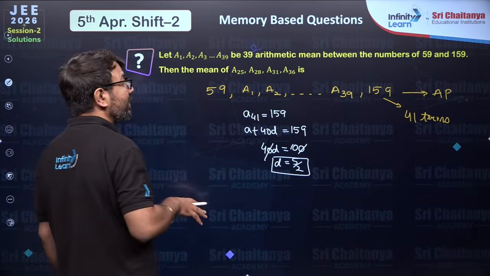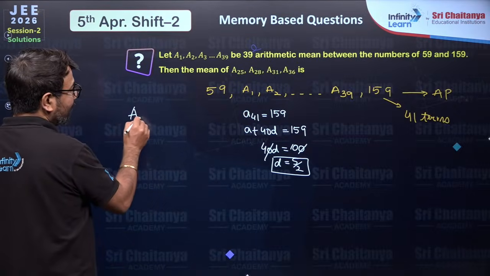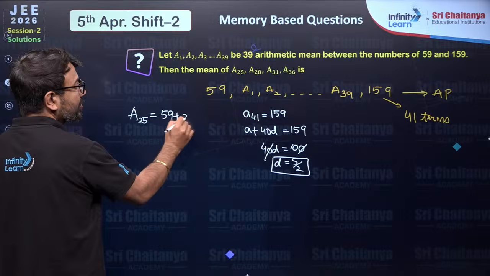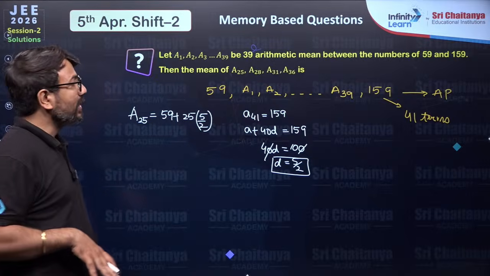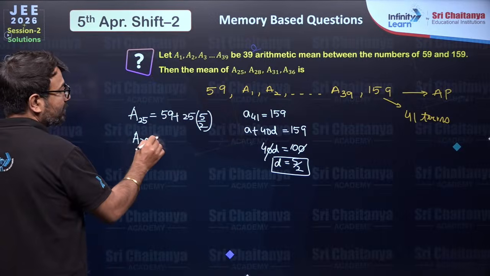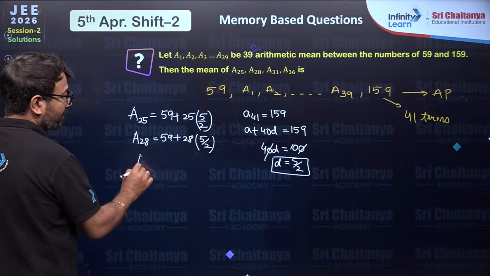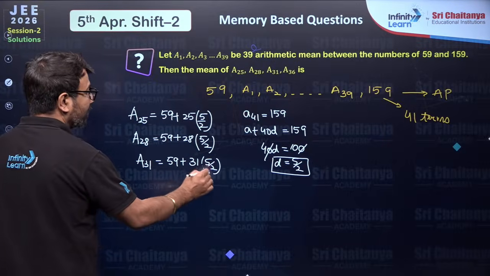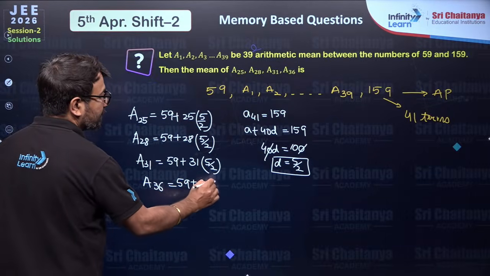Now you will be able to see here that if you have to write the value of A25, my dear student, so that will be the 26th term. It will be 59 plus 25D. Are you able to understand this? Is it clear to you guys? Now, if you have to find A28, so that will be A plus 28D. And if you have to find the value of A31, it will be A plus 31D. And if you have to find A36, it will be A plus 36D.